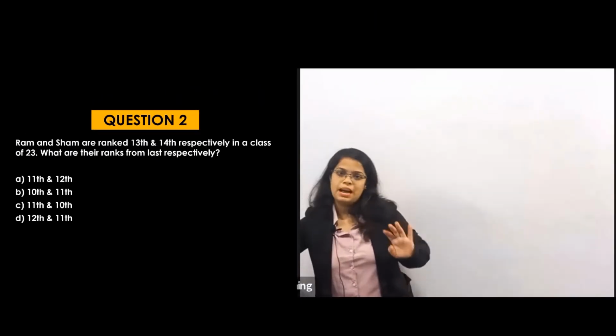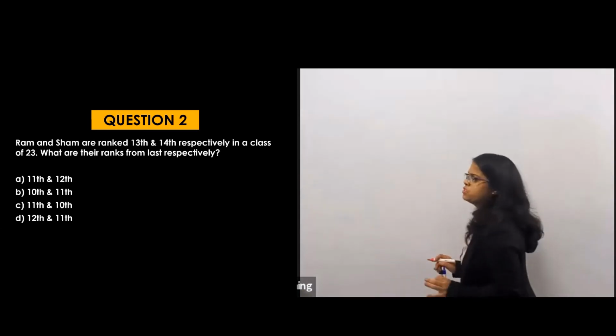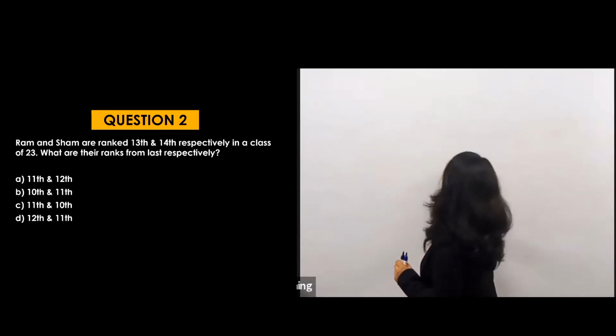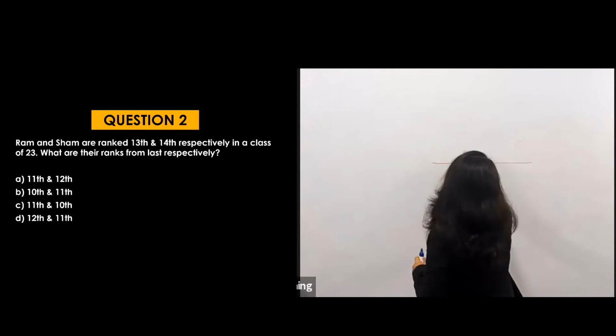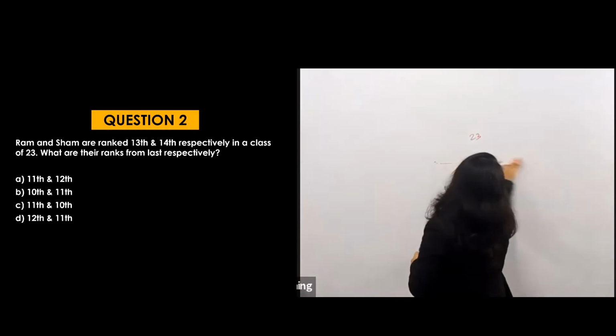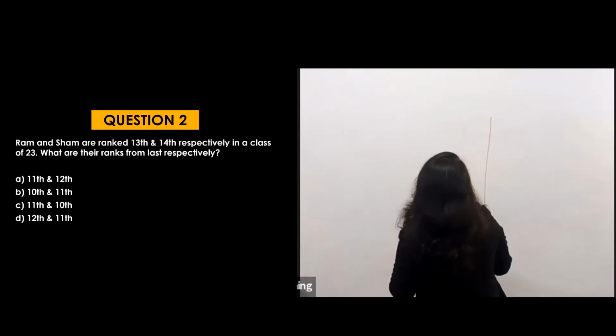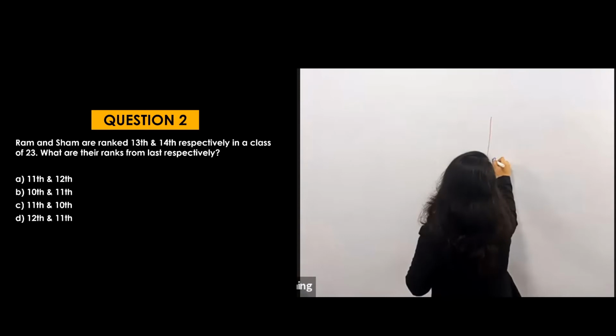So first calculate Ram's position. Okay. Let's consider that there is no Shaft. Only Ram's position is given and there are total 23 students. Right. Total is 23 and Ram's position is 13 from the top, that is the rank. So as total students are 23 and Ram's position is 13.